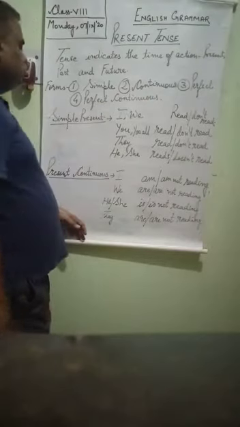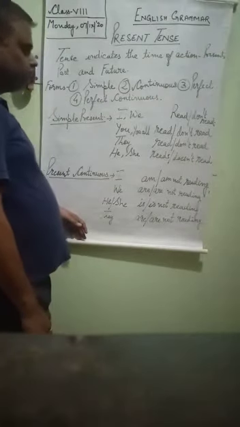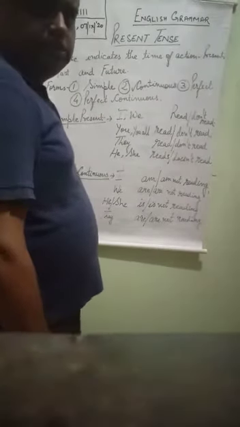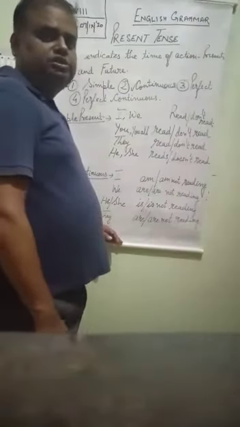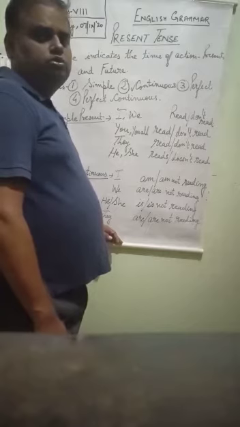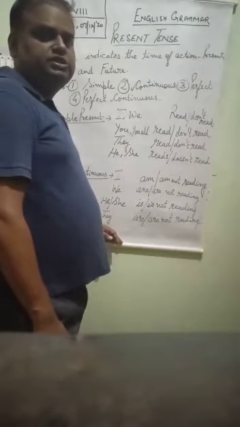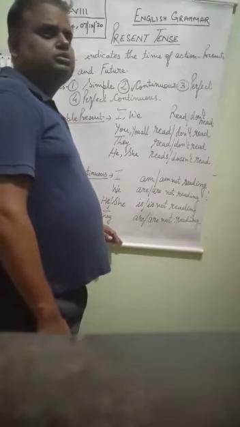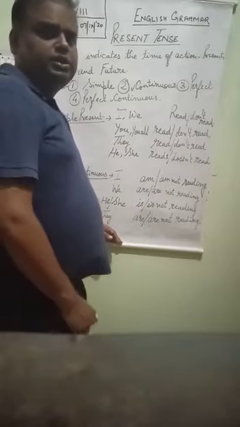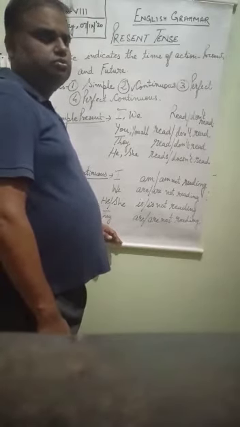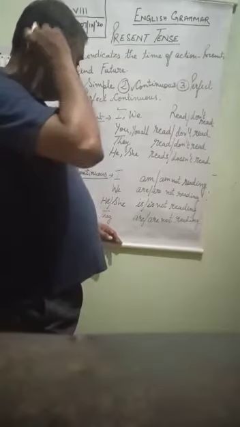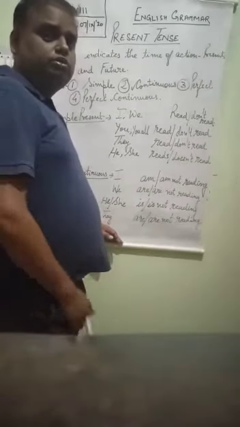First of all, I am telling you about simple present tense. What is a simple present tense? First of all, simple present tense is something which indicates a universal truth. Suppose that if I say sun rises in the east, sun sets in the west, isn't it? 12 months make a year. Any universal truth.